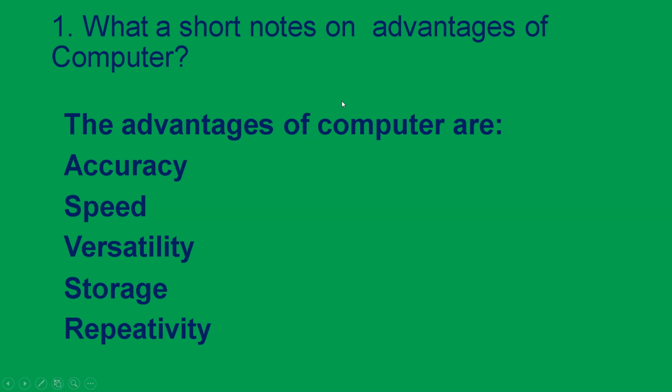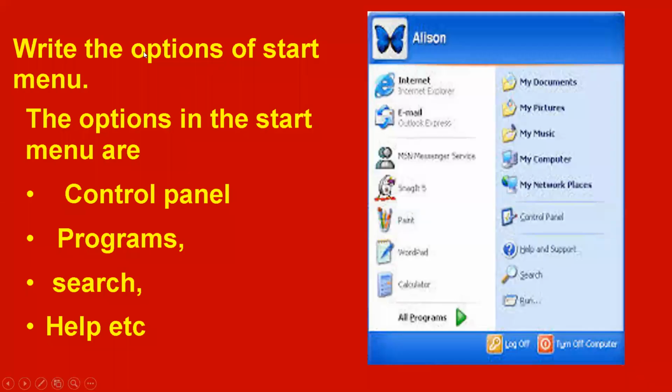Now I'll go to the second answer, that is, write the options of the start menu. The options in the start menu are, can you observe, control panel, then you are having programs, and then you are having search, run, and help. Where is help here? Help and support. So these are all the options available in the start menu.